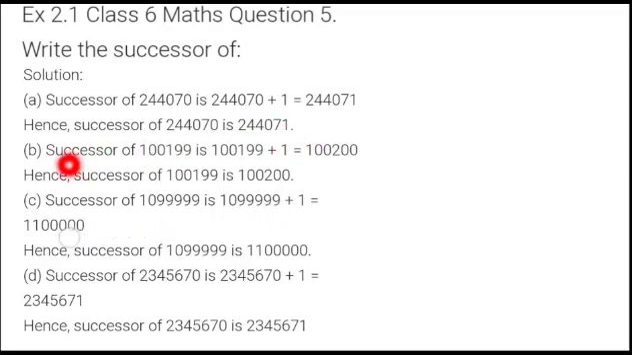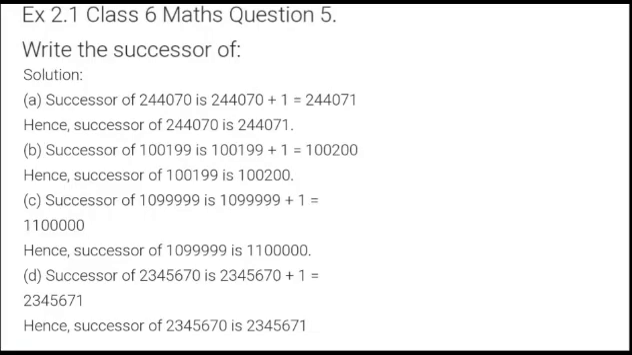There is question B. From 1,199, if you do plus 1, we will get 1,200. The next number is 10,99,999, sorry. And if you do the addition of 1, you will get 11 lakhs. In a similar manner, question D is also there.